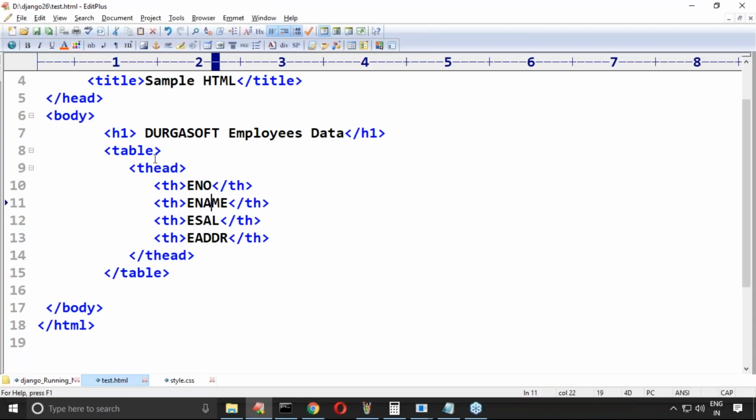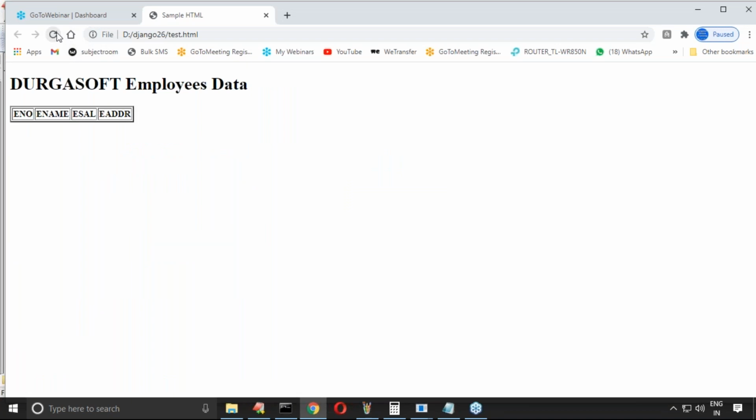Table is there, so please include border. Please include border equal to 2 or something like that. Yes, you can take 2 or 50, anything you can take, no problem at all. Perfect. Enum, ename, esal, eaddress. How many records, how many rows are there? Only one row, that is the header row.